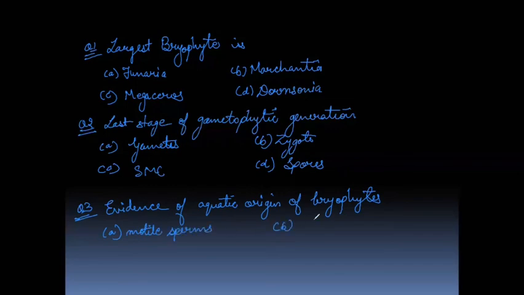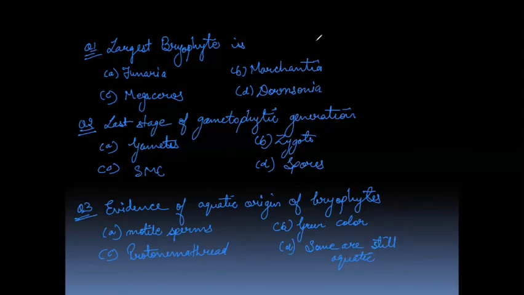Option B, green color of the bryophytes. Option C is protonema thread. And option D is some are still aquatic.